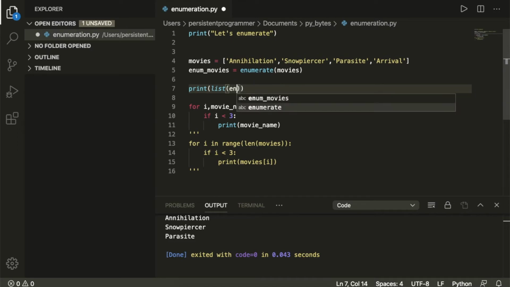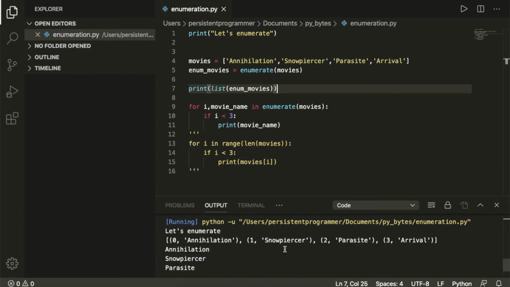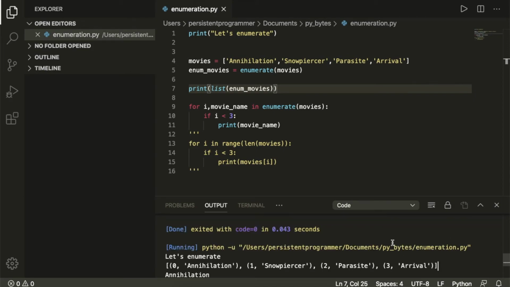And you can say enum movies, and this will give you a listing of all the indexes paired with the movies in a list, which is really cool. So let's go ahead and print that. Okay, awesome. So do you see how we have all our indexes here and the name of all our movies? That is a very useful thing to have when you're coding, and you can just do this in just one line here in Python, which is awesome.